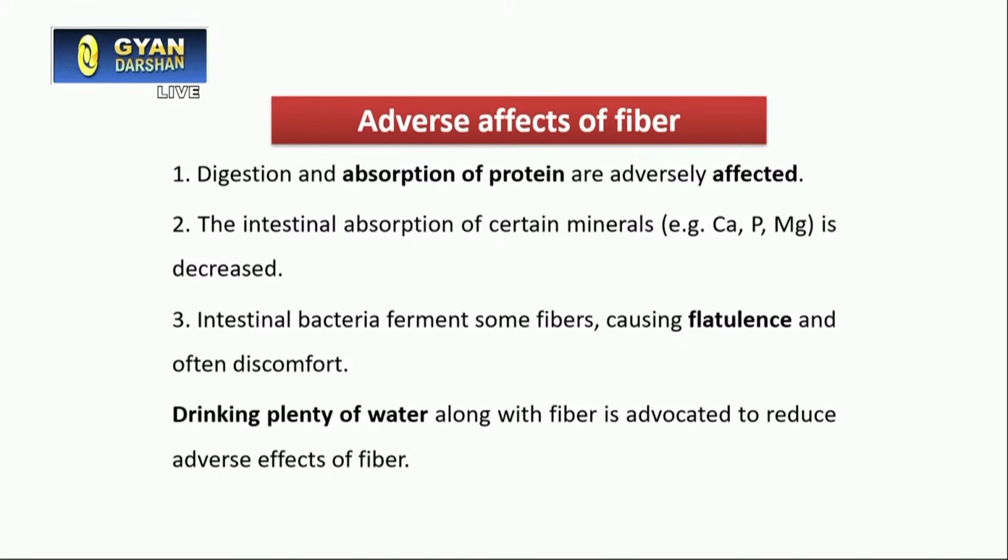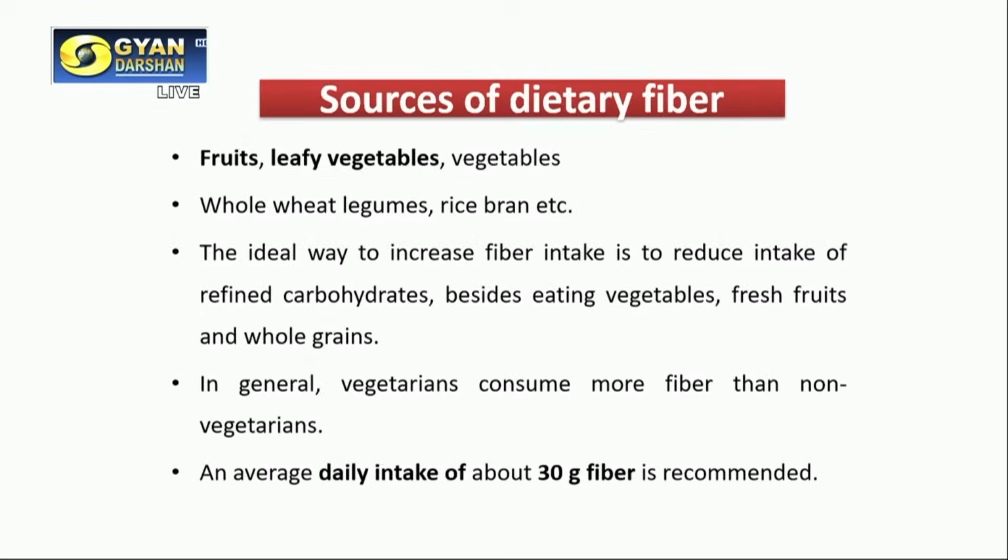As I told, we are going to discuss the different sources. The sources of dietary fiber are fruits, leafy vegetables, wheat, legumes, and sometimes grains also.